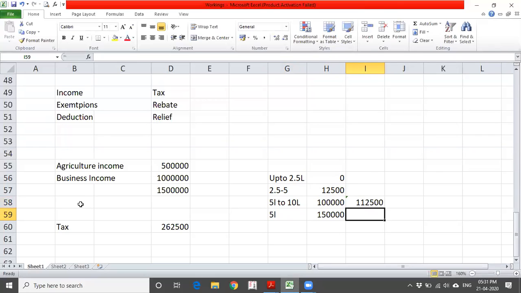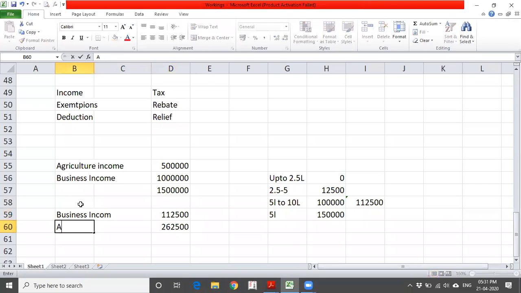So this will be the tax payable, only on business income: 1,12,500. If I am having only business income, I am going to pay tax of 1.125 lakhs.